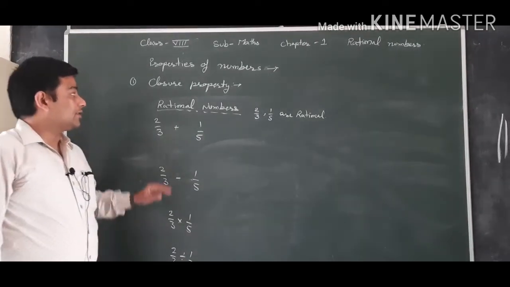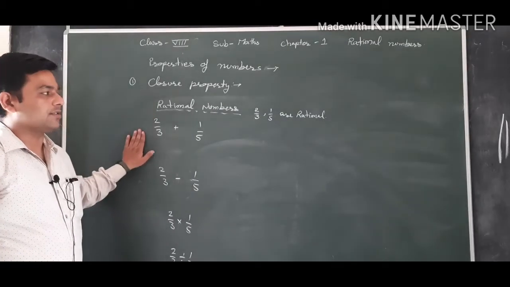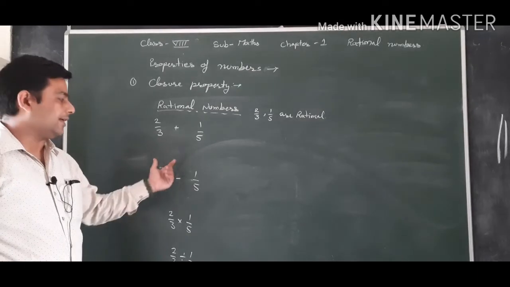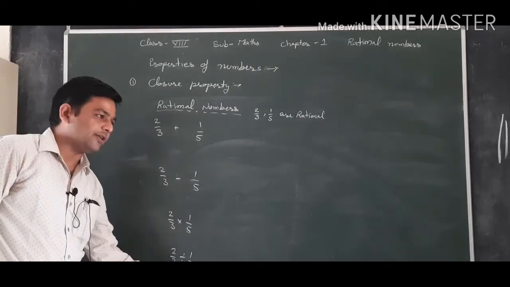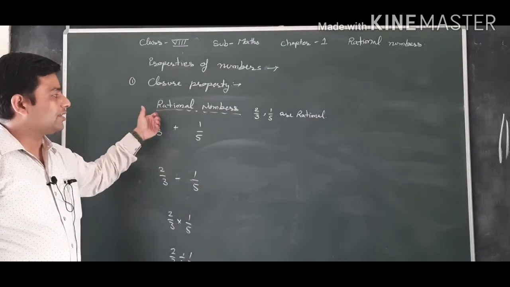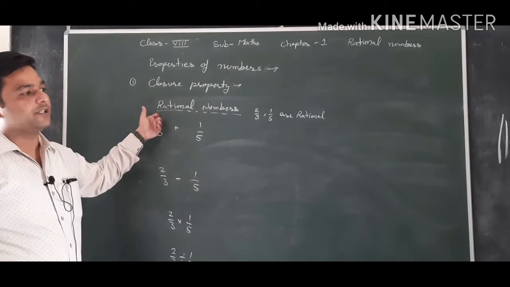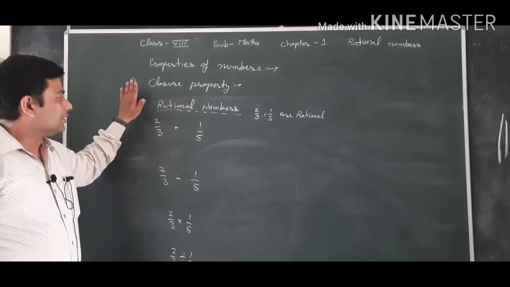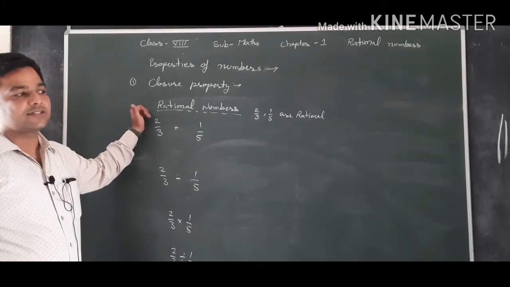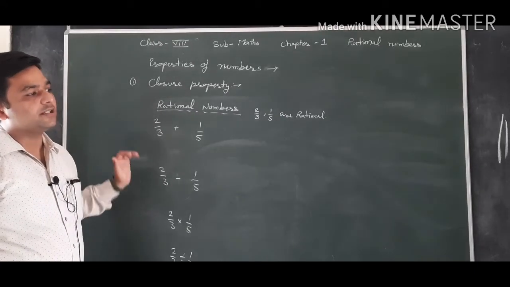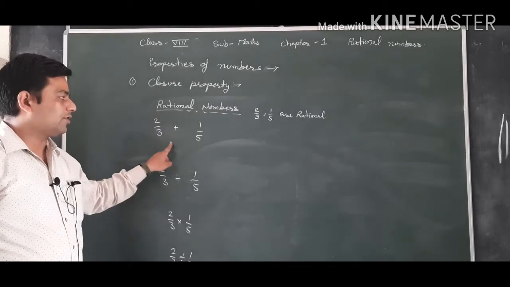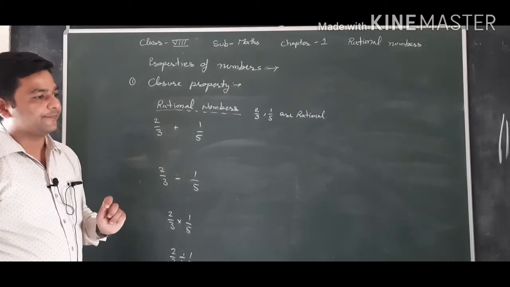We will take some rational numbers like 2 by 3 and 1 by 5, and again for all the four operations: 2 by 3 plus 1 by 5, 2 by 3 minus 1 by 5, 2 by 3 into 1 by 5, 2 by 3 divided by 1 by 5. As you studied in earlier classes how to add the fractions or how to subtract the fractions, according to that we will add these fractions and check whether the result is rational or not.